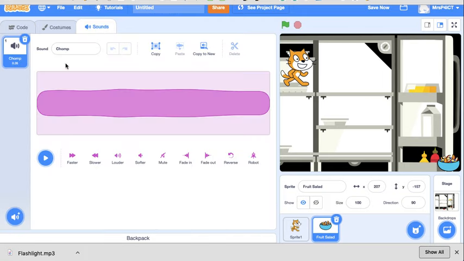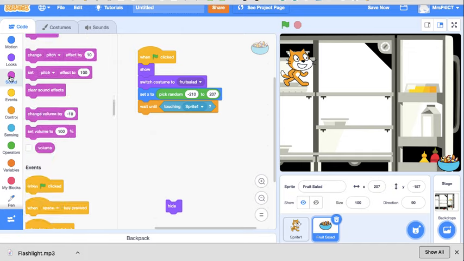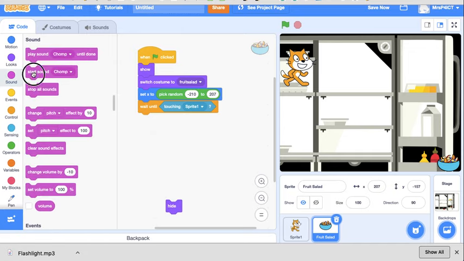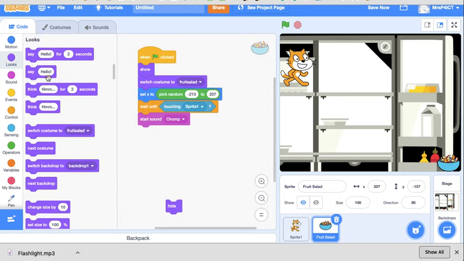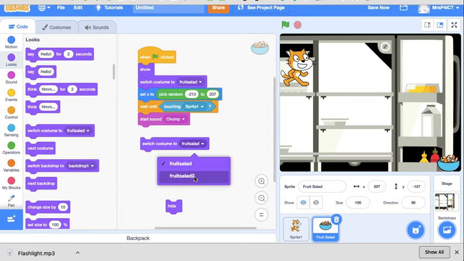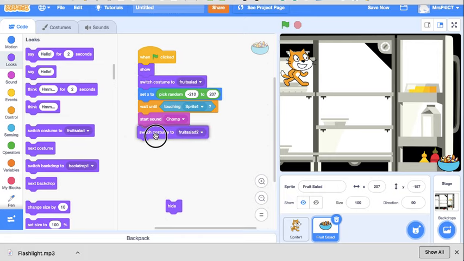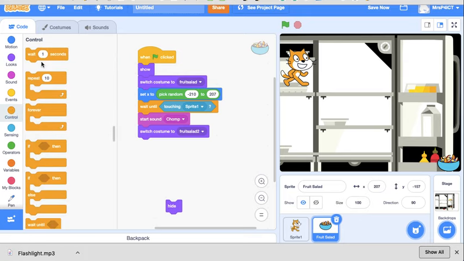Here it is, already there. Yes, a chomp sound. So we go into sound, make the chomp sound. Then we're going to switch the fruit salad's costume to the empty bowl. And then we can wait 1 second.